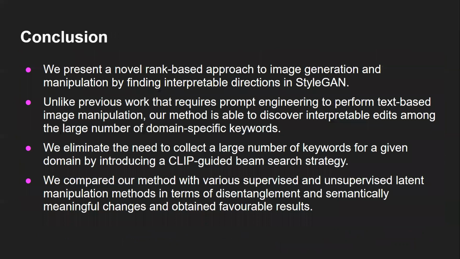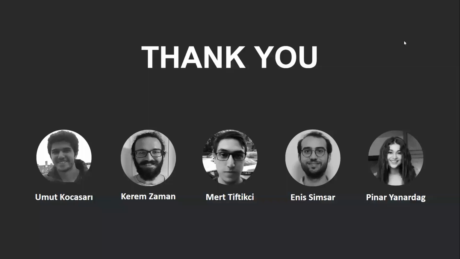As a conclusion, we present a novel rank-based approach to image manipulation by finding interpretable directions in StyleGAN. Previous work requires prompt engineering to perform text-based image manipulation, which makes it inefficient for some use cases. But our method is able to discover interpretable edits among a large number of domain-specific keywords. We solve the problem of collecting a large number of keywords for a specific domain by introducing a CLIP-guided beam search strategy. Also, we compared our method with other methods in terms of disentanglement and semantically meaningful changes and obtained favorable results. And thank you for listening.